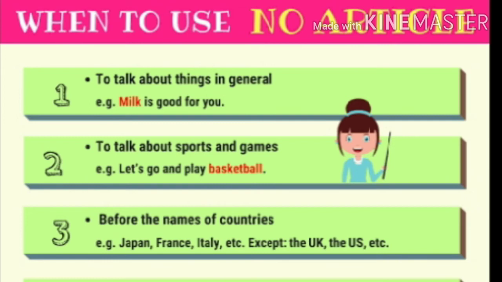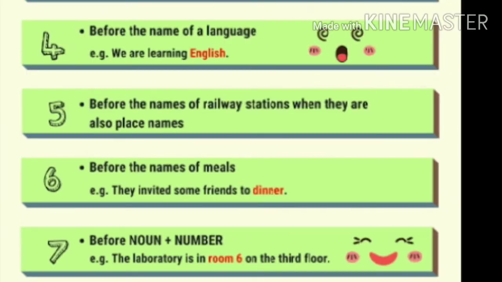Point number 3. Before the names of countries. Example, Japan, France, Italy, etc. Except the UK, the US. Point number 4. Before the name of a language. For example, we are learning English.